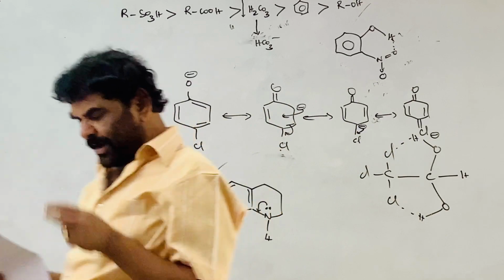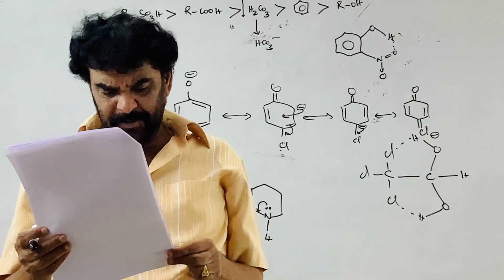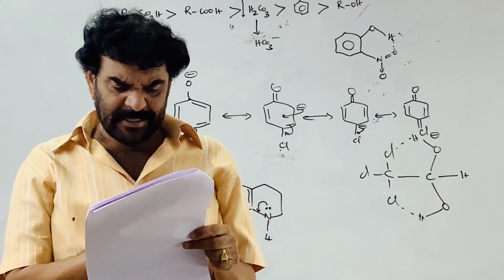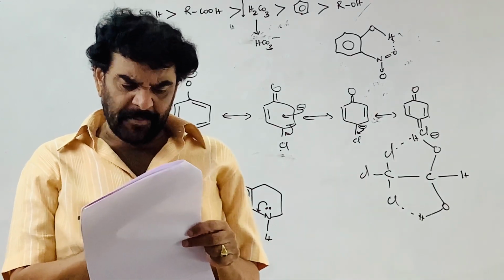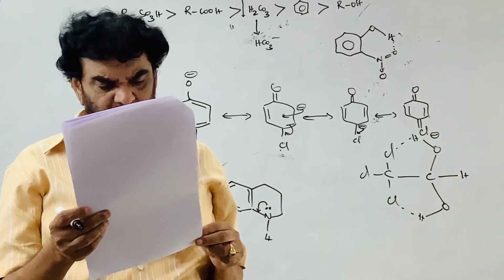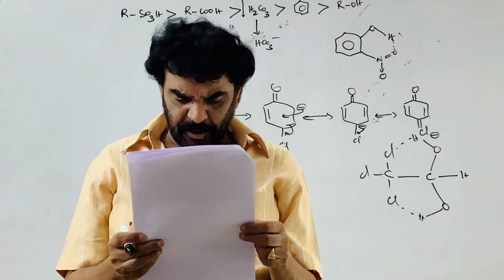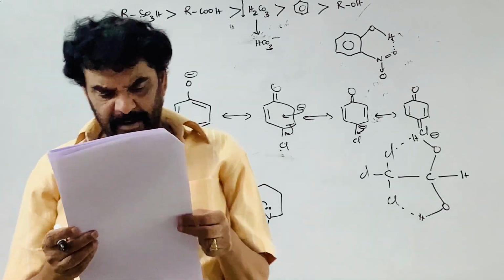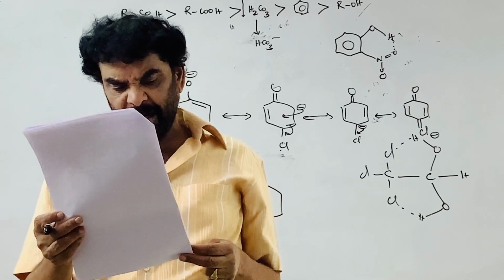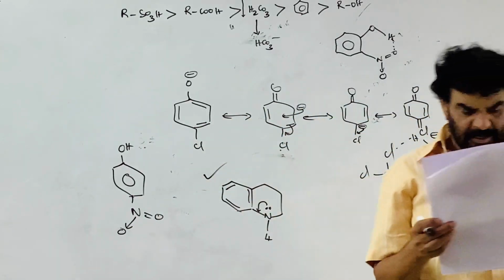And this is, how many functional groups are present in 34? In 1, it has 4 functional groups, correct? First one is the ester, second one is the amide, third one is the primary amine, fourth one is the carboxylic acid. So 1 is correct. It has 3 functional groups? No, it has 4 functional groups. On hydrolysis, it produces only 1 amino acid? No, it produces 2 amino acids. On hydrolysis, it produces a mixture of amino acids. Correct. So 1 and 4 are correct.